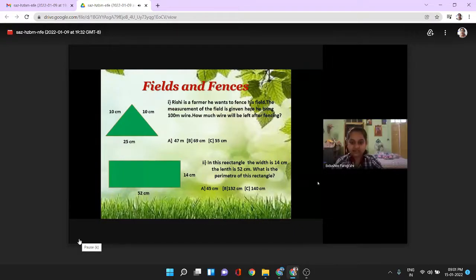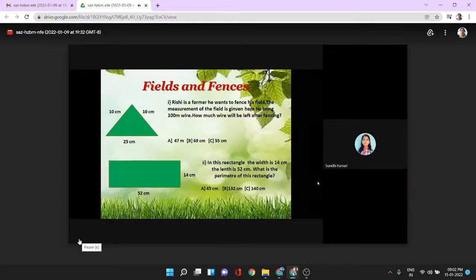Question number 2. In this rectangle, the width is 14 centimeter, the length is 52 centimeter. What is the perimeter of this rectangle? Option A 45 centimeter, option B 132 centimeter, or option C 140 centimeter. Option B, 132 centimeter.